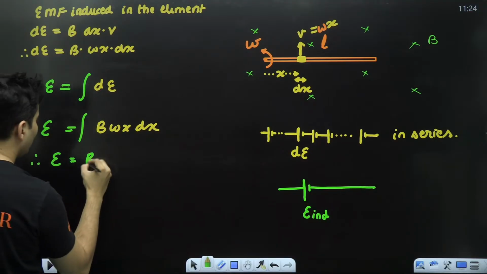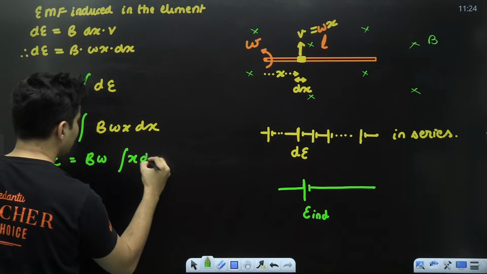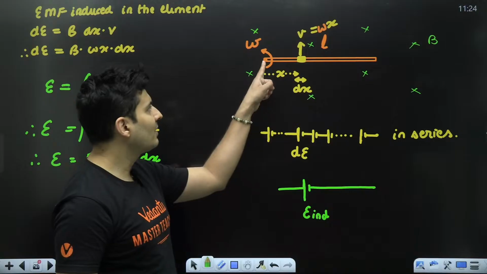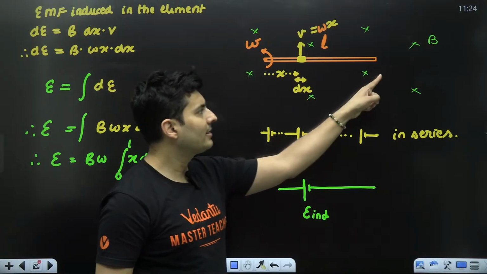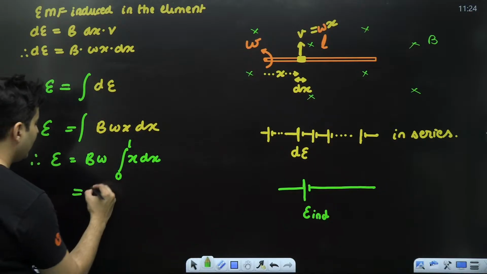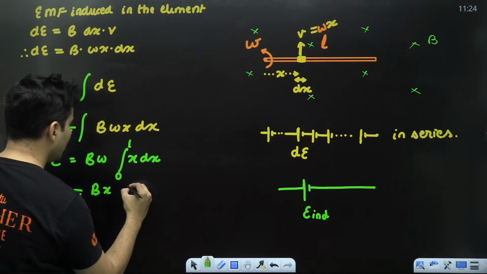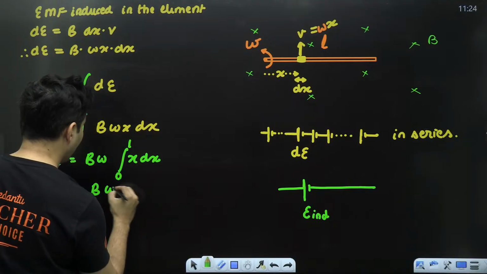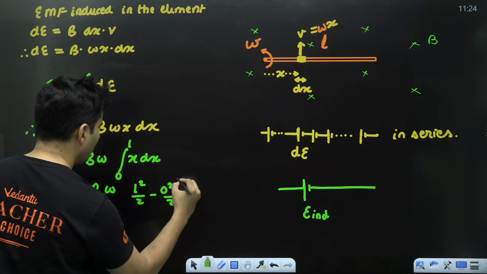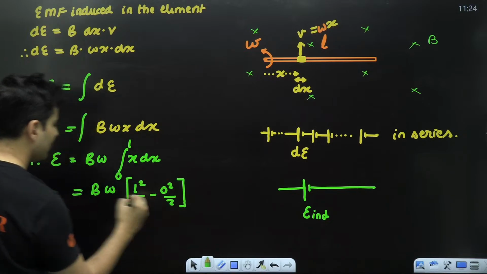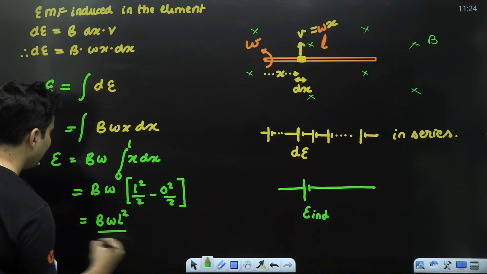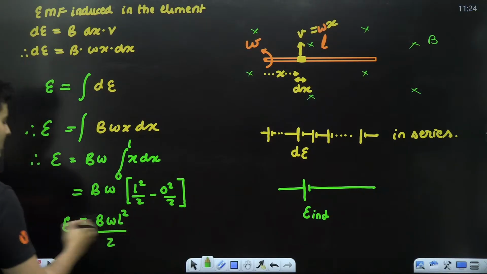B and omega are constants, only x and dx will remain inside, with limits from 0 to L. X starts from here when x is 0. When x goes till here, the value of x is the length of the rod. So the integration of x with respect to dx is nothing but x square by 2. It will become L square by 2 minus 0 square by 2 after putting the limits inside. So it will become B omega L square by 2. That is the induced EMF.